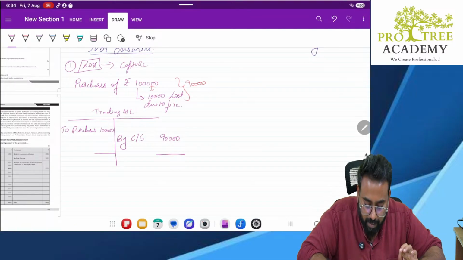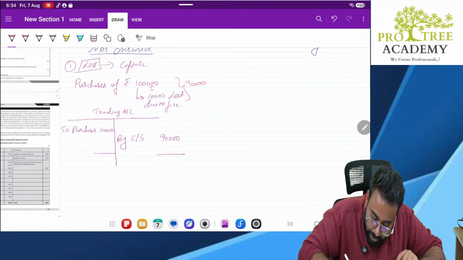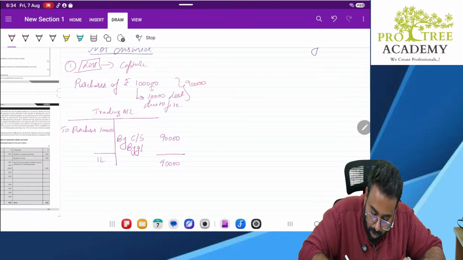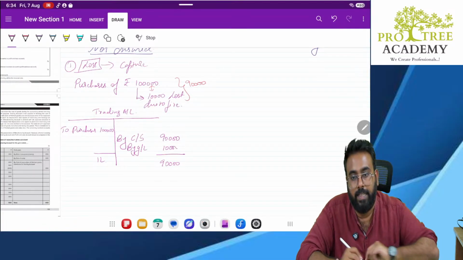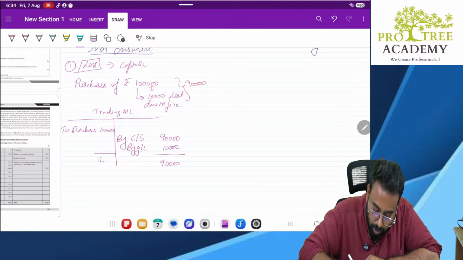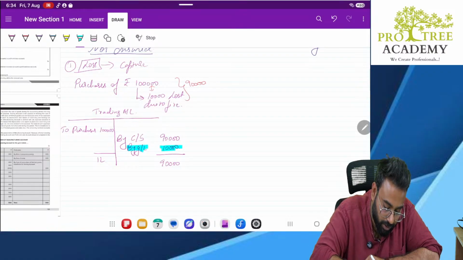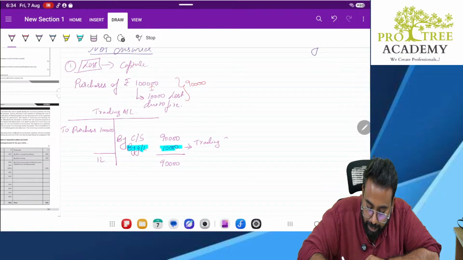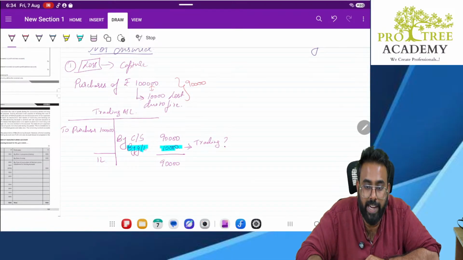Are you getting a gross profit or a gross loss? Look here. The total here is 90,000 and the total here is 1 lakh. So is there a gross loss? Yes. Gross loss of 10,000. But my question to you, is this gross loss which is coming, is it due to trading activity?